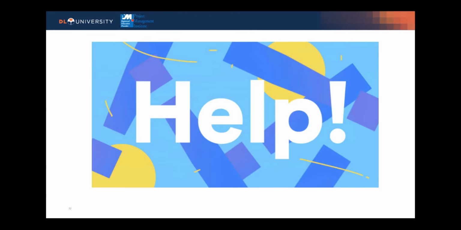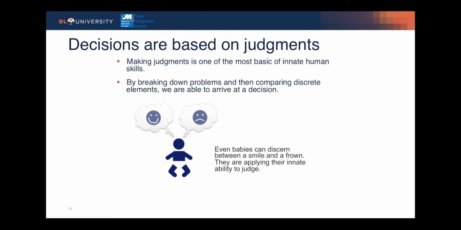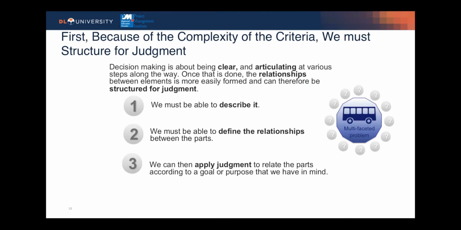Well, we can use AHP. Unfortunately, not with analysis alone. We innately make decisions based on judgments, by which we break down problems and then compare discrete elements to arrive at a decision. First, we should structure our decision for judgments by one, describing it, two, defining relationships between parts, and then three, applying judgments to relate the parts according to a goal or purpose that we have in mind.